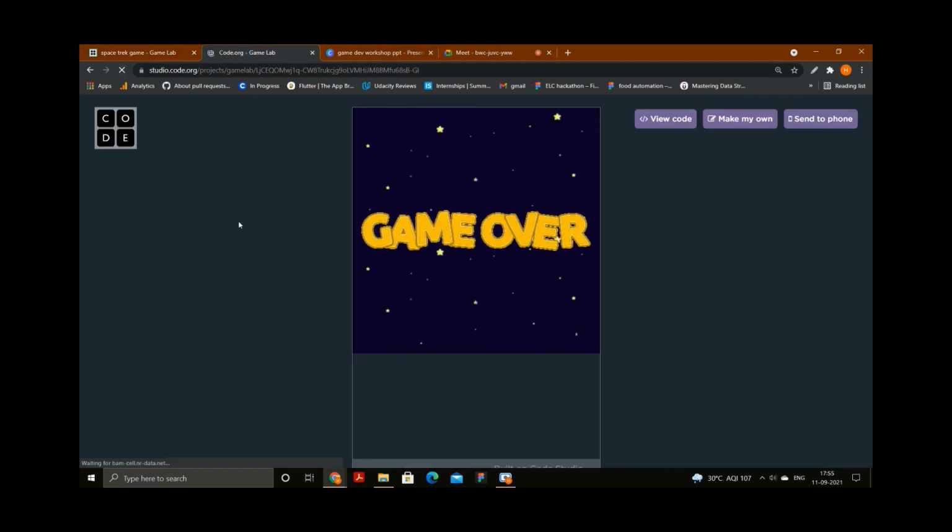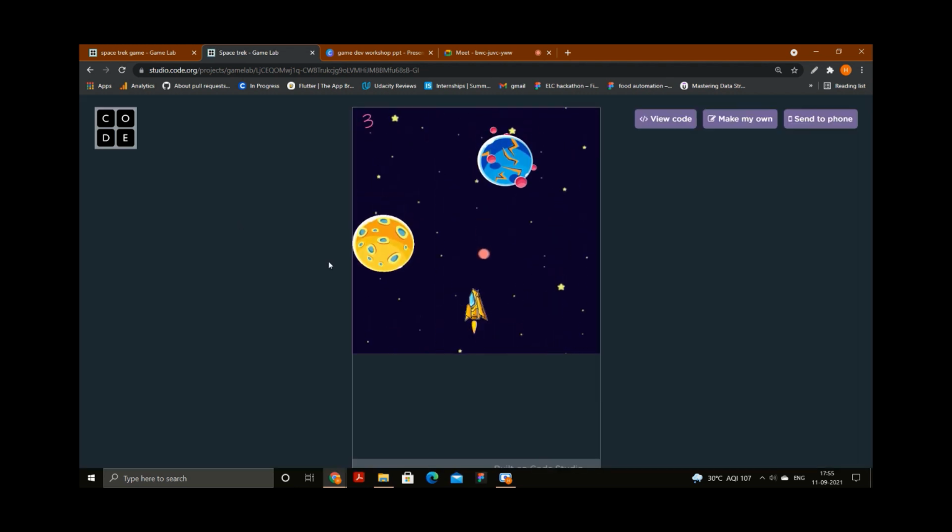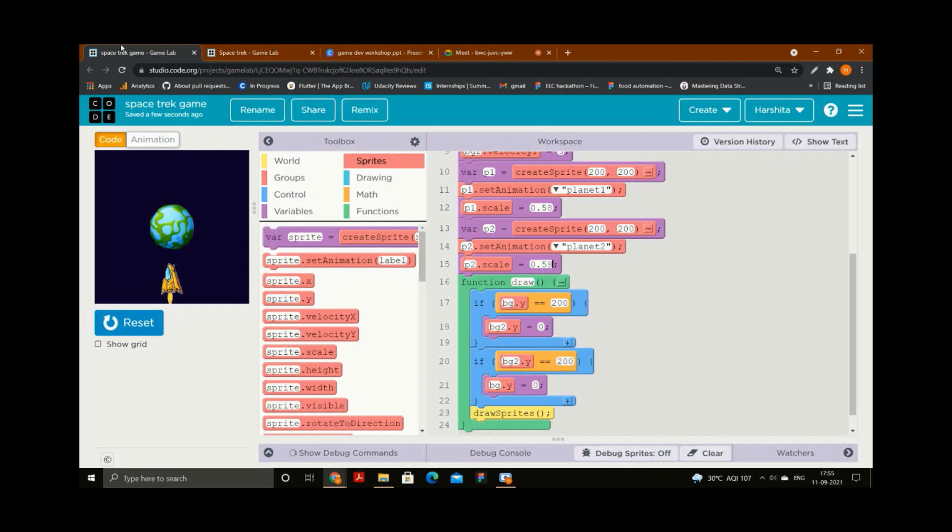If I show you in this game, it's totally up to you what coordinates you want to select. The first one was at the bottom and the second one was coming from the top. So I will put the first planet in this area somewhere. I can keep my mouse there, and I can see the x and y value just below the reset button. By using them, I will set the coordinates. I will set the coordinates as 60 and 80 for P1.